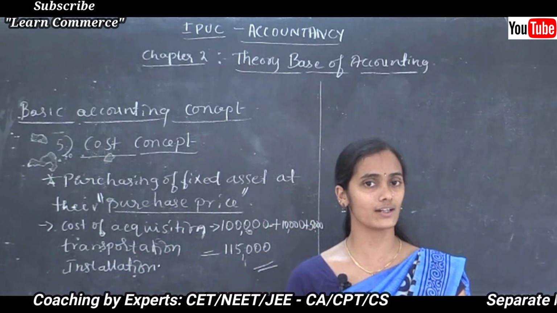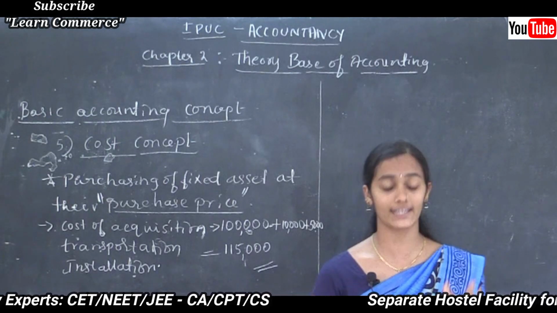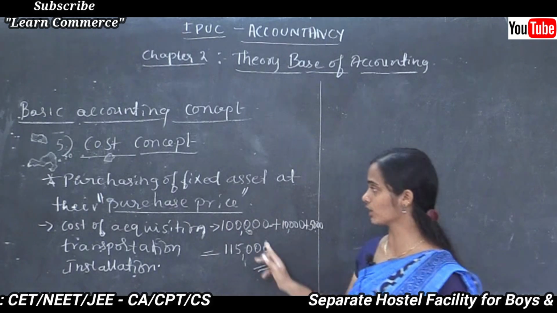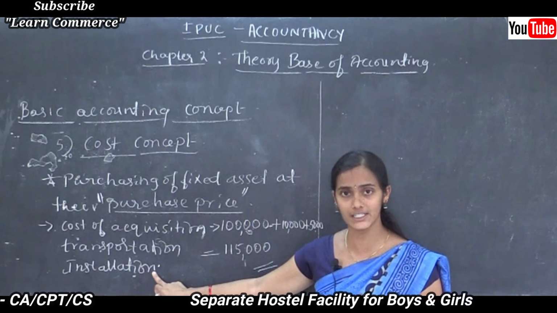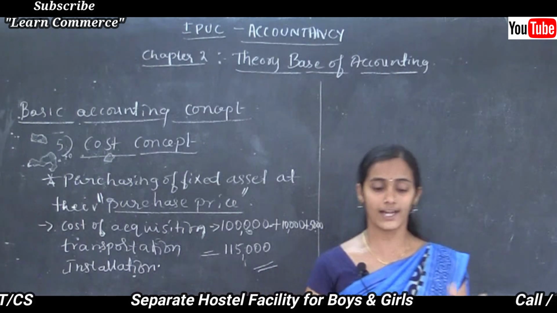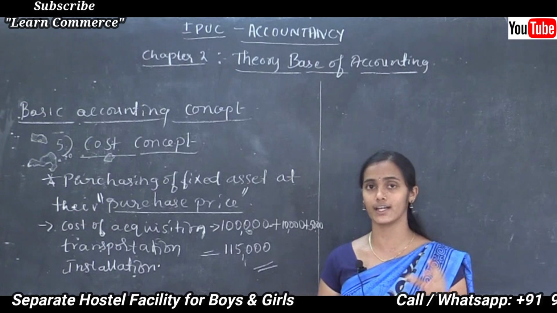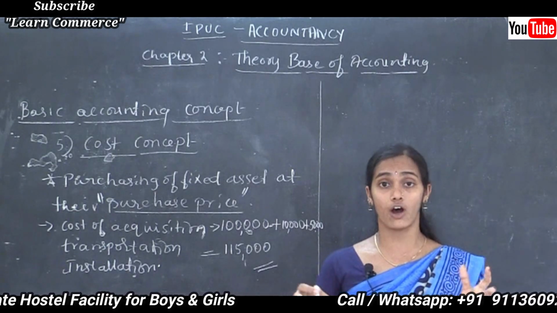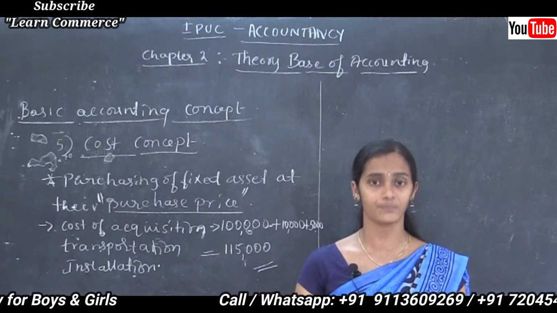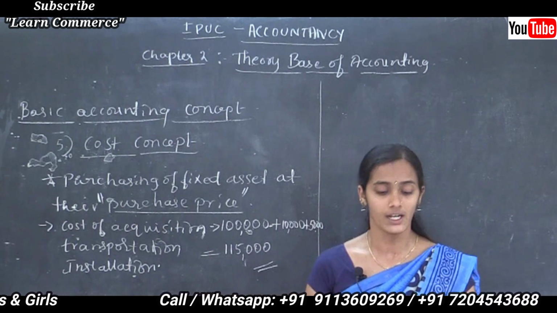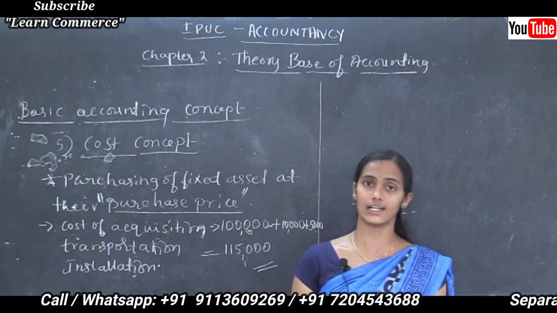So under the cost concept of accounting, assets should be recorded at the purchase price or the cost at which the fixed asset was purchased, regardless of its market value.